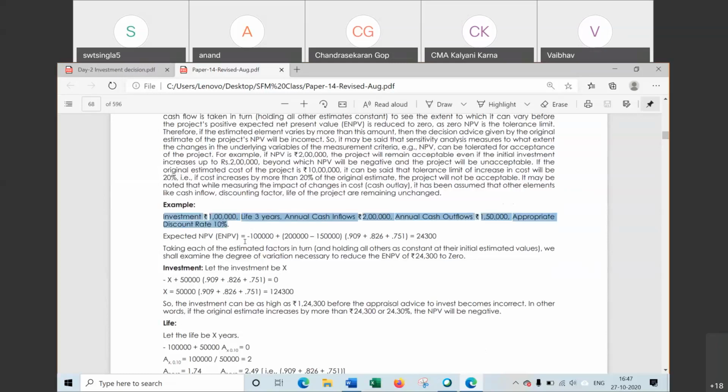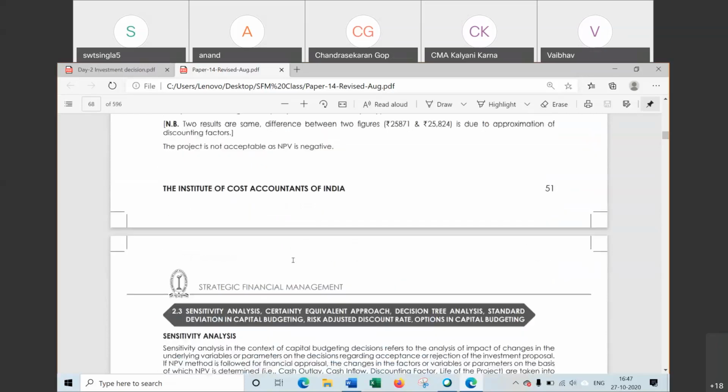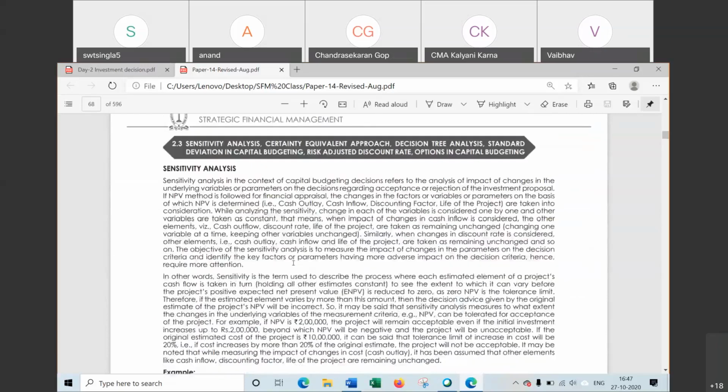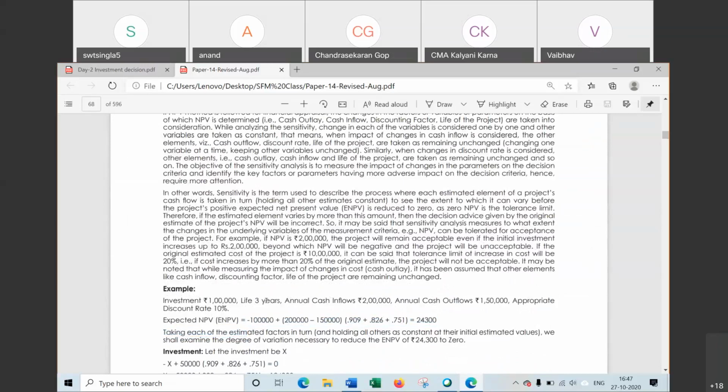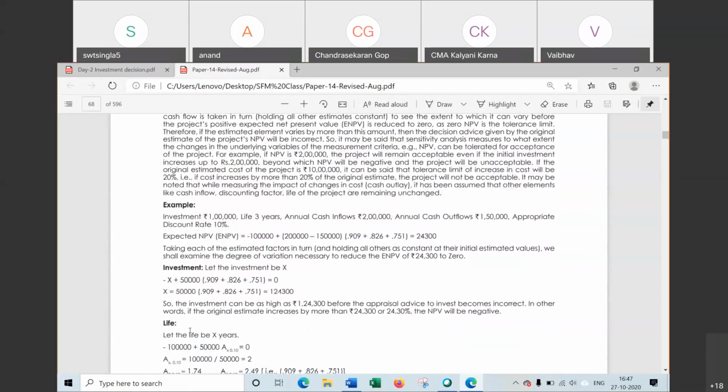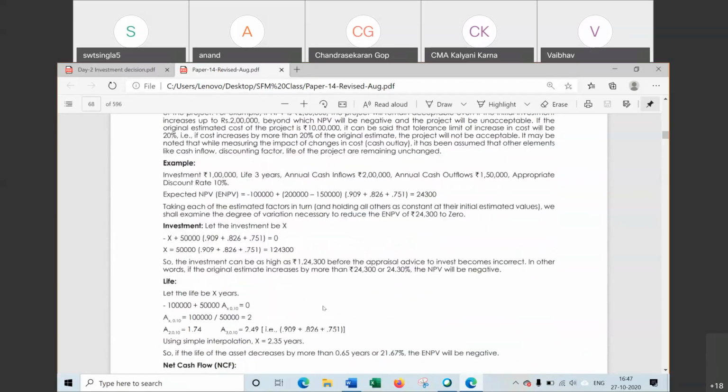Page number, please. Page number is 52. But solve this question from the workbook. Please solve this question from the workbook at home. One point I will solve. For the rest of the points, use the workbook solution, because the explanation is given there in the workbook, and this one is easy.